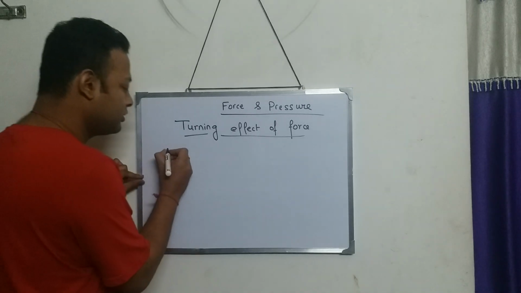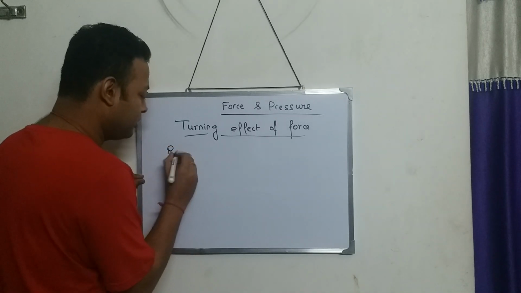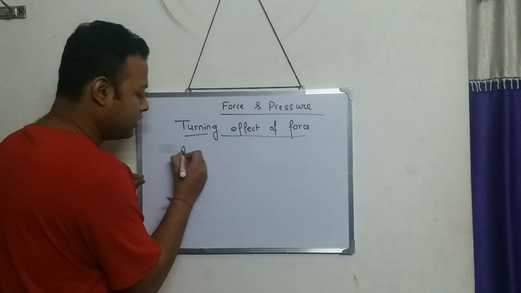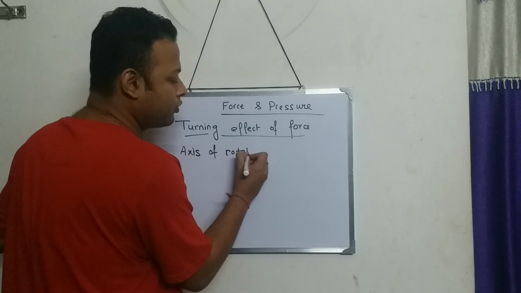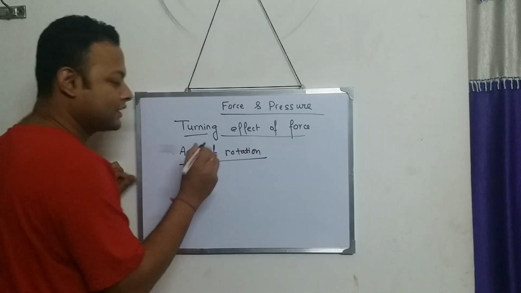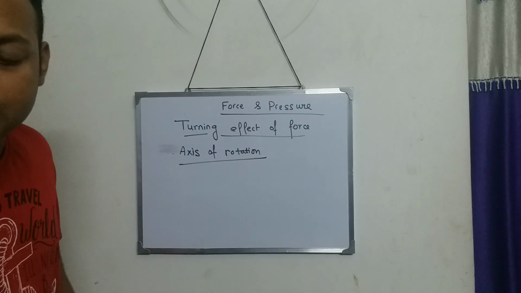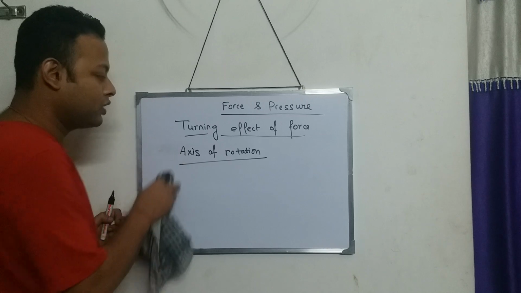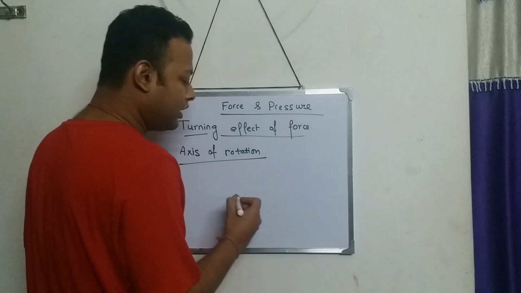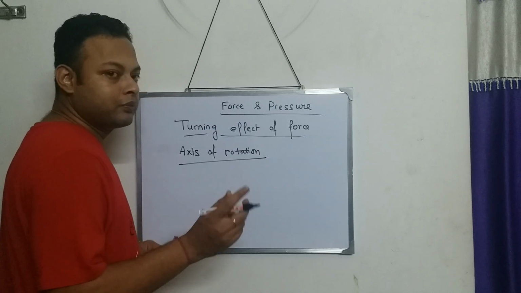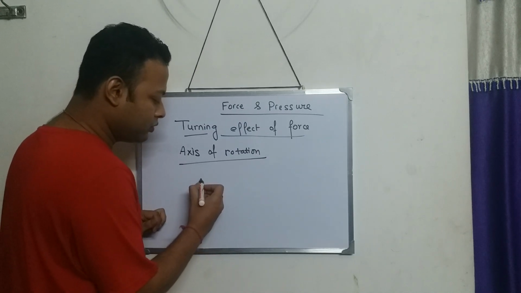Let's understand this topic, axis of rotation. Once you understand axis of rotation, things might become simpler for you to understand. What is axis of rotation? Take a few examples to understand.